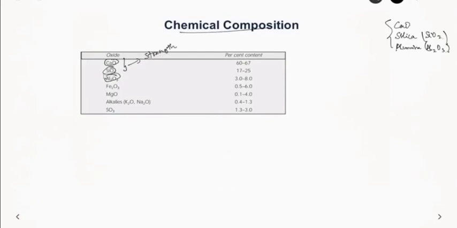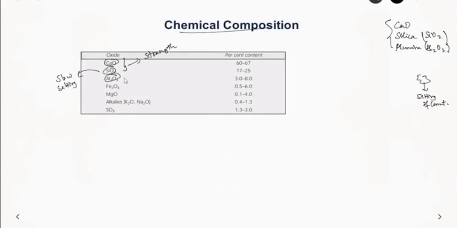And also one more thing to note here is when cement is added with water, we see that it will slowly start to harden. That is known as setting of cement. When excess of silica is there, the cement will set slowly. So it is responsible for slow setting of cement.